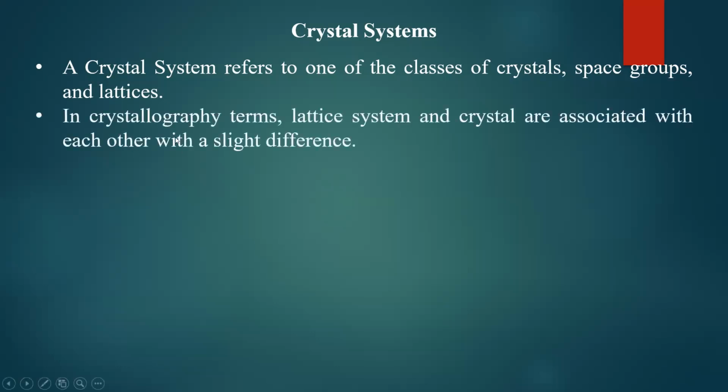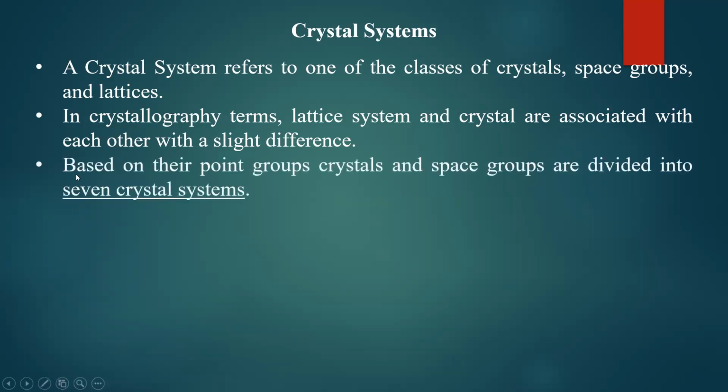So in crystallography, lattice system and crystal are associated with each other with a slight difference. Already you know that lattice is an imaginary group of points that represents the structure of the crystal. Crystal is the real structure in which lattice point is replaced by the basis, where basis is a group of atoms or group of molecules. It is a structural unit of the crystal. Lattice is an imaginary group of points, a geometrical point group, which describes the structure of the crystal.